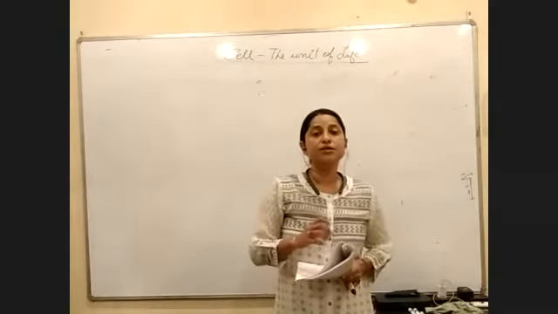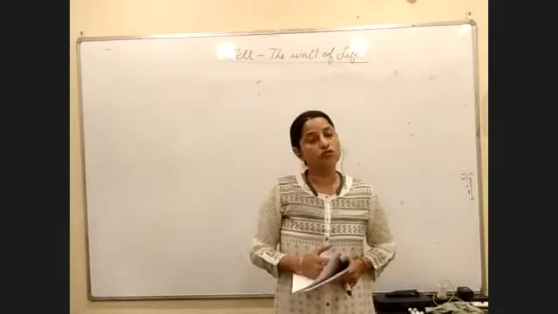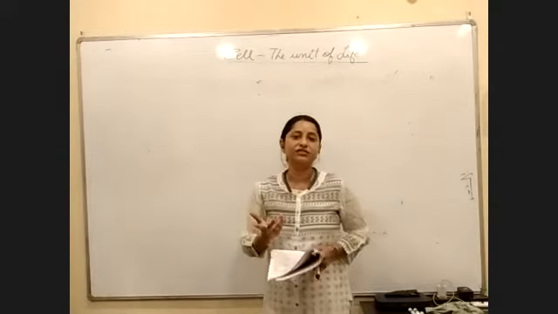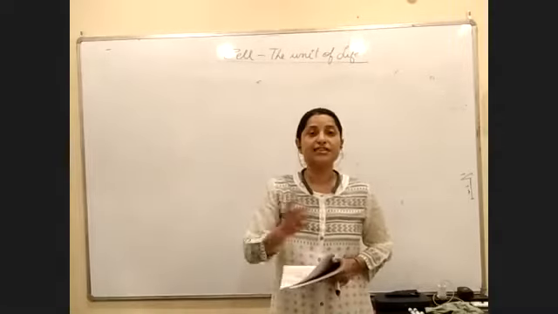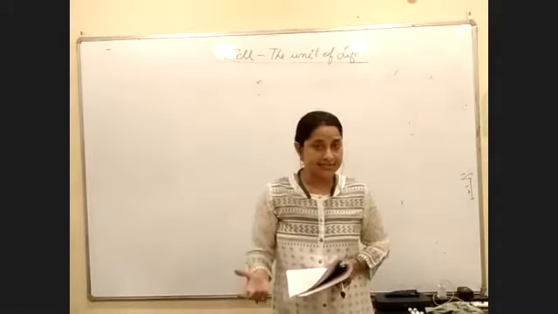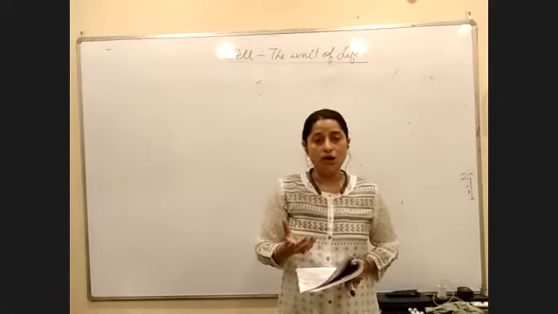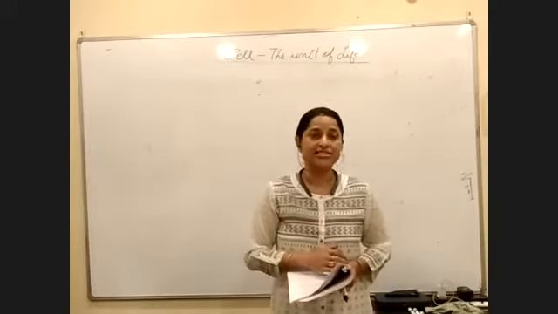Cilia and flagella are locomotory organs, right? One difference between cilia and flagella: flagella are comparatively longer than cilia. As far as number is concerned, flagella are fewer, cilia are more. Give one example of an organism that has cilia, and one that has flagella.